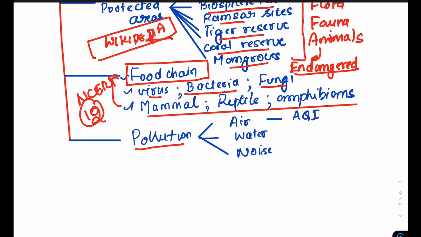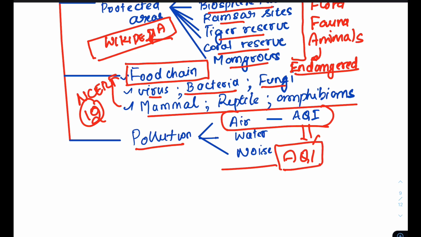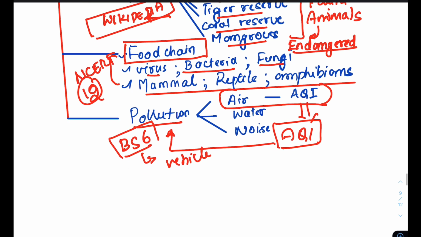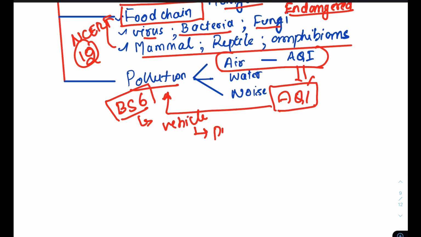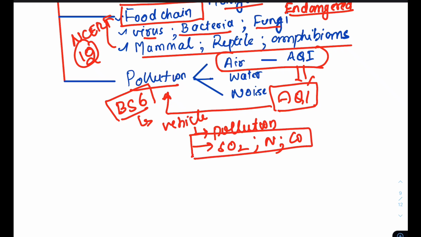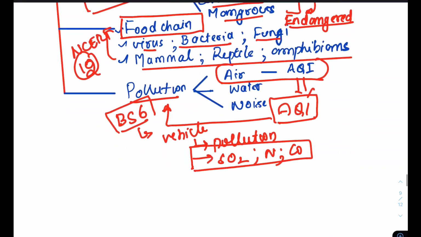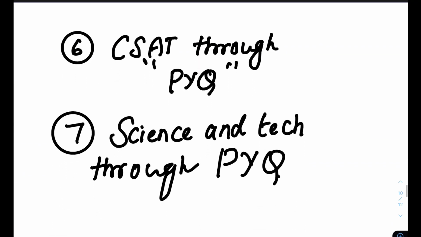And then this concept of pollution. This time also, the Air Quality Index. Let us see if they are going to ask about the Air Quality Index. They have BS6. What are the constituents? Every time the UPSC concentrates on vehicle pollution. What are the constituent pollutants? Whether sulfur dioxide is released, whether nitrogen oxides are released, whether carbon monoxide is released. The pollution caused by vehicular emission is very, very important. Please look at that.